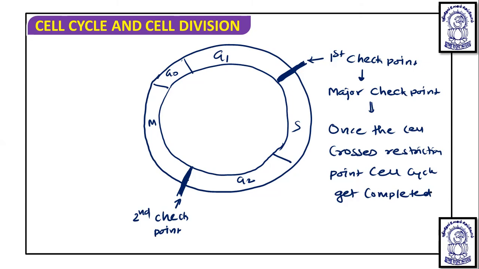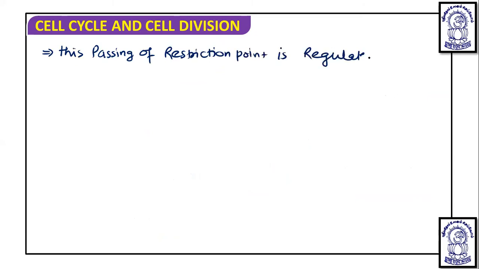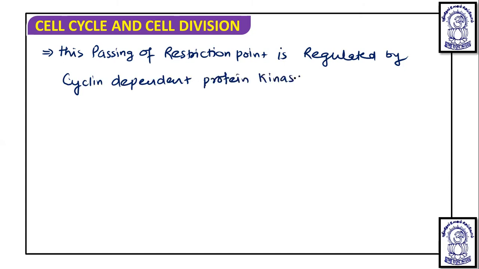Now how does this restriction point occur? The passing or crossing of the restriction point is regulated by cyclin dependent protein kinases.